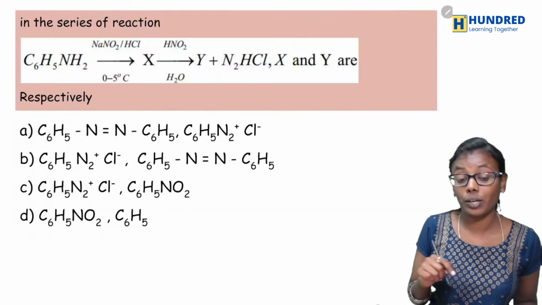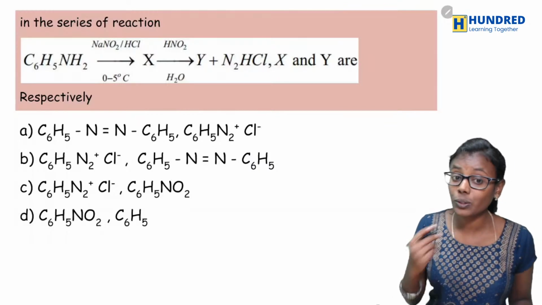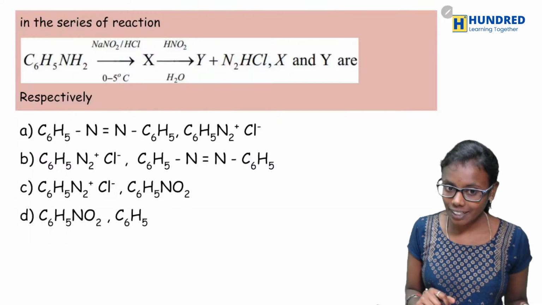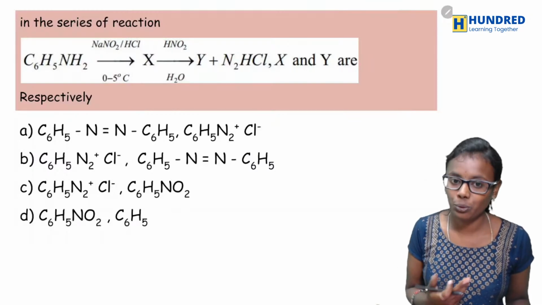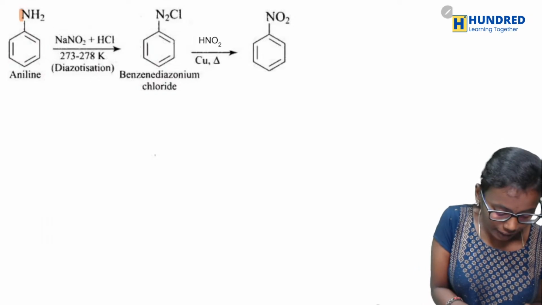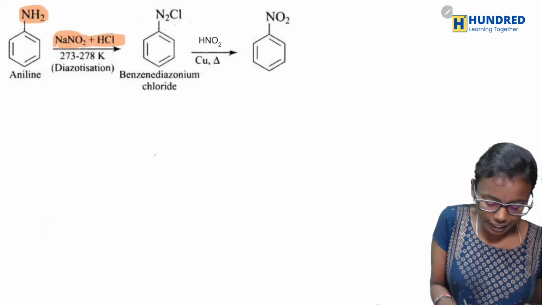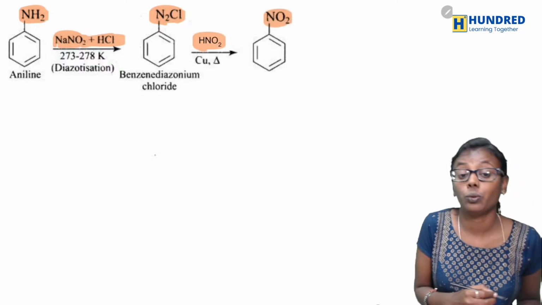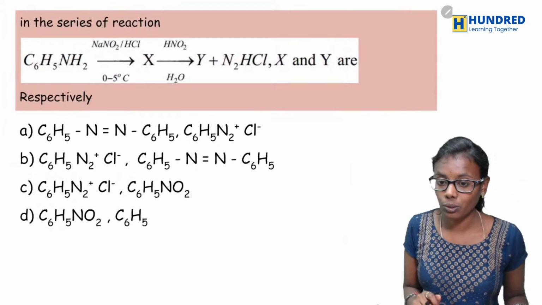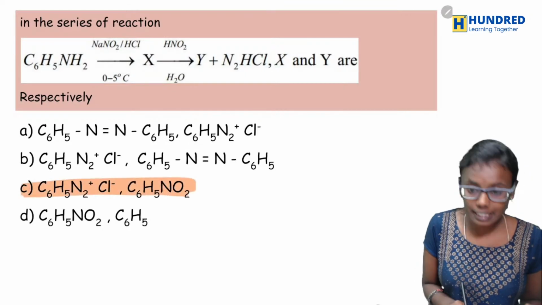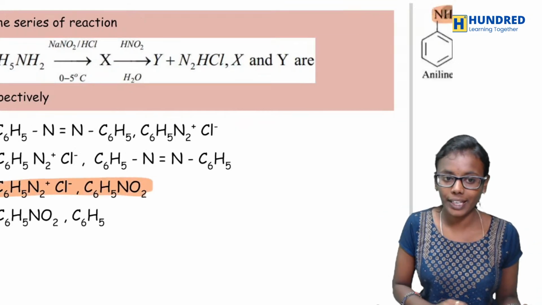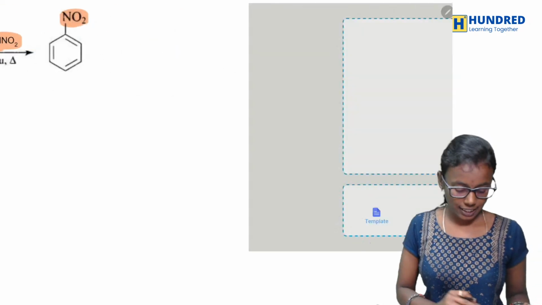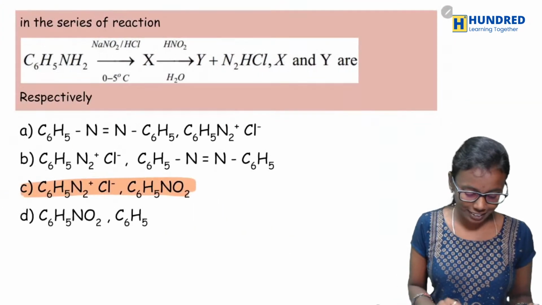Benzene diazonium chloride on reaction with HNO2 gives C6H5NO2, right? So aniline with NaNO2, HCl gives benzene diazonium chloride. On reaction with HNO2, it gives C6H5NO2, nitrobenzene. So option C is right.